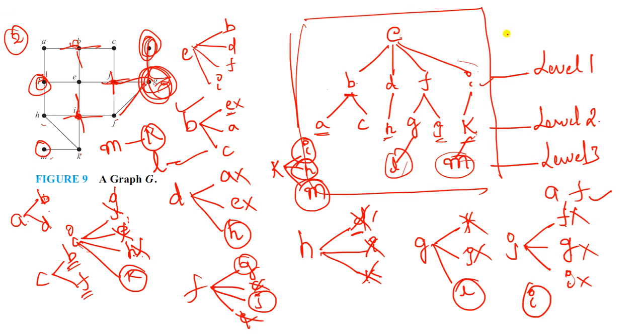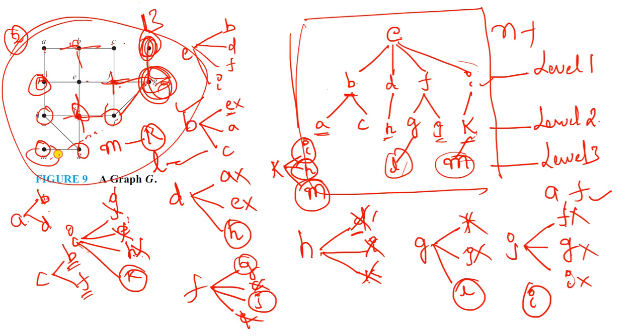If there are n vertices in the graph, then the edges in the spanning tree would be n minus 1. Okay, how many vertices are there in this particular graph? 13 are there. A, B, C, 1, 2, 3, 4, 5, 6, 7, 8 and 9, 10, 11, 12, 13.